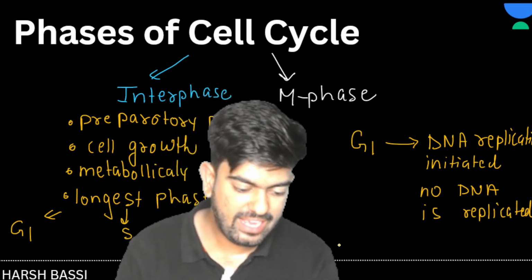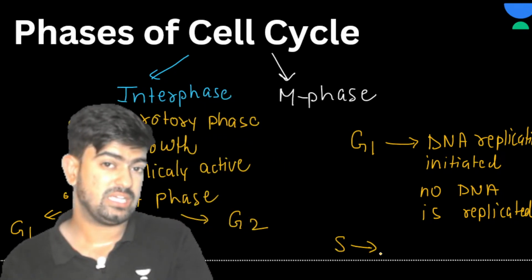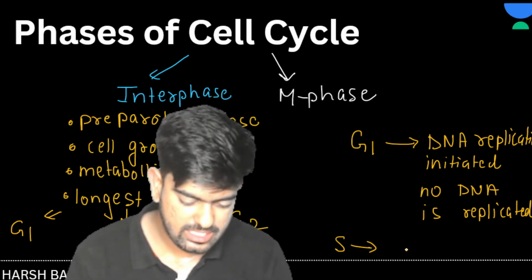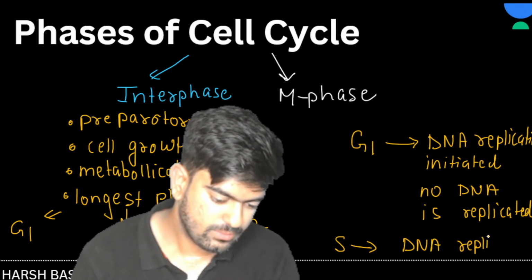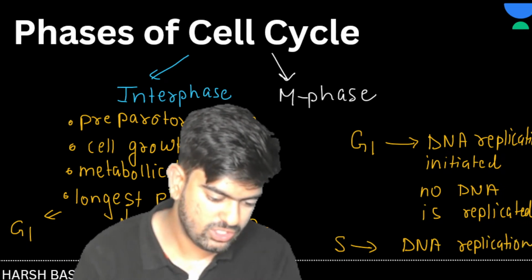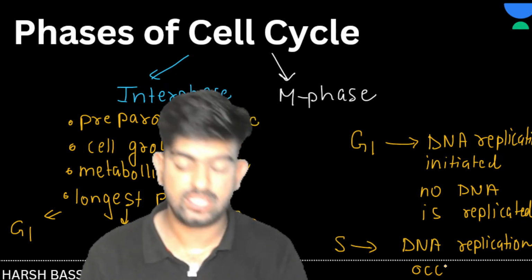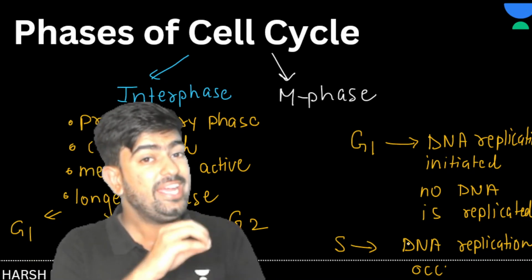Then we have S phase. S phase is known as synthesis phase, and in this phase, actual DNA replication takes place. DNA replication occurs here. Clear to everyone? So I told you that in G1, it starts.